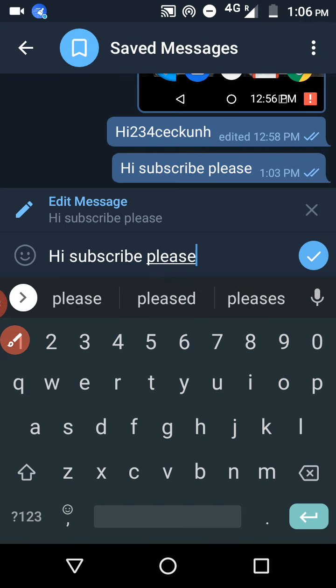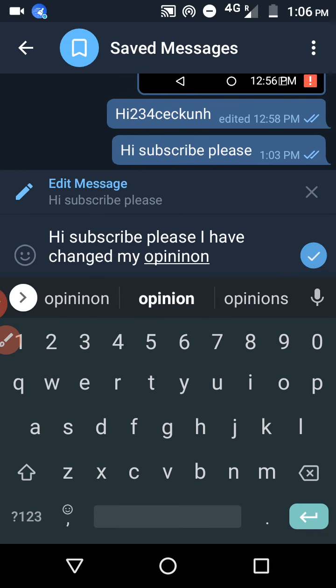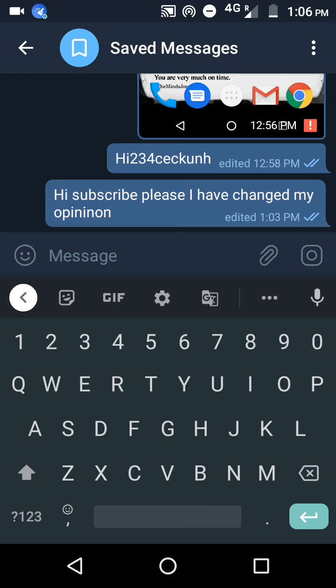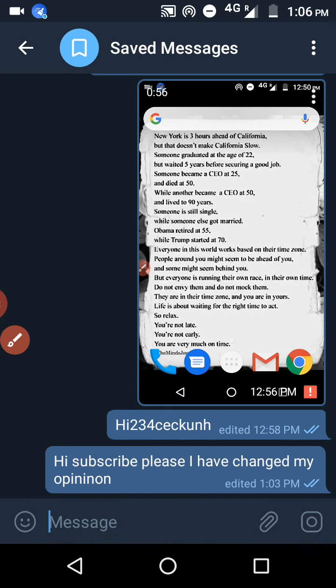I have changed my opinion, and click on this right mark. See here, without deleting that message we have edited it. You are not even getting a notice that this message has been edited. In some social media you will get that notice, but in Telegram it will not come. So it's one of the useful things.